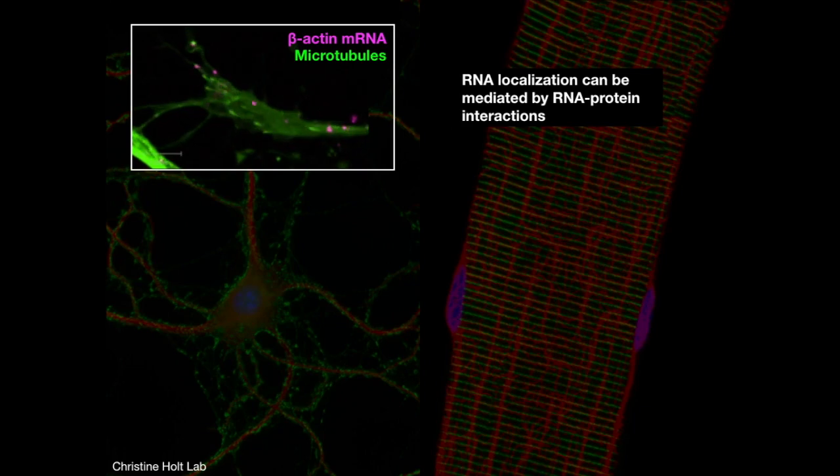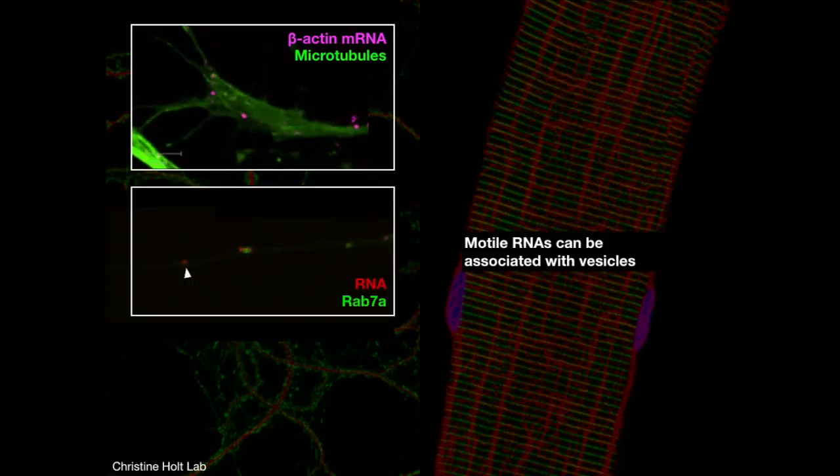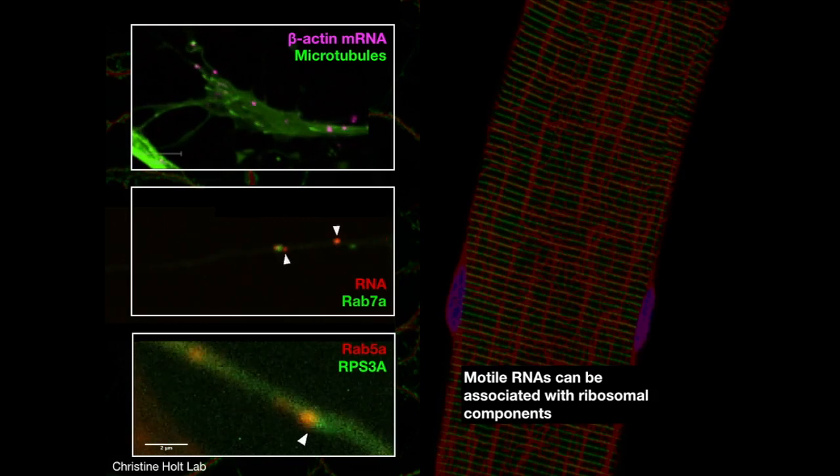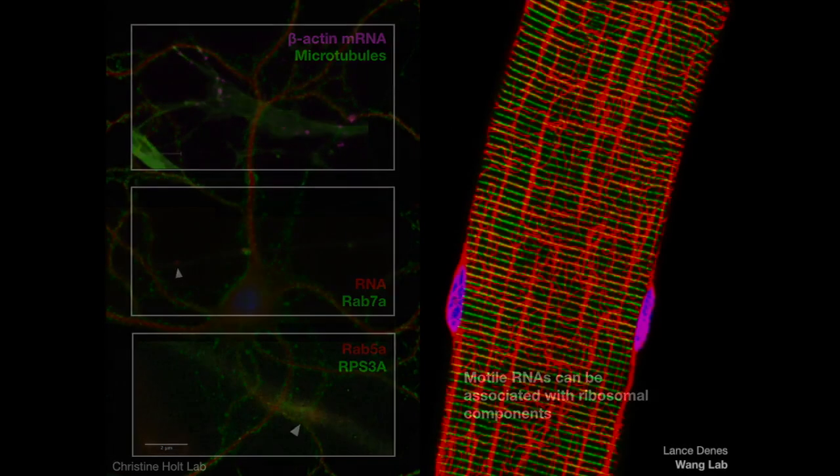RNA localization and local translation are well appreciated to play important roles in synaptic plasticity and overall neuronal function. For example, beta-actin mRNA is trafficked by interacting with zip code binding protein to the tips of the growth cone. Most recently, Christine Holt's lab has shown that RNA can move along with vesicles, which are typically decorated by Rab proteins. In addition, these vesicles contain ribosomal machinery, suggesting that they contain all the components necessary for local translation.